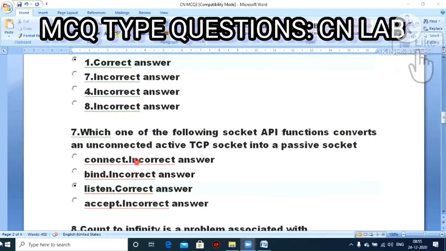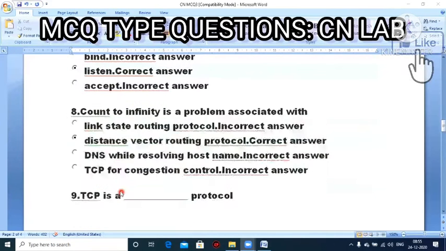Next, which one of the following socket API functions converts an unconnected active TCP socket into a passive socket? Option A, connect. Option B, bind. Option C, listen. Option D, accept. So that is option C, listen. So listen is the correct answer.